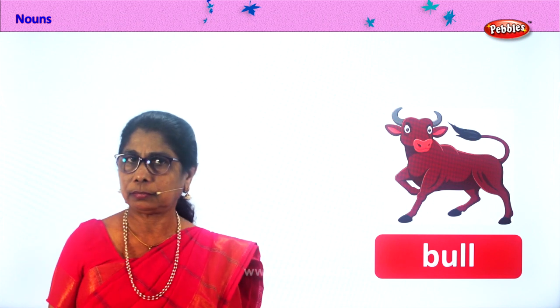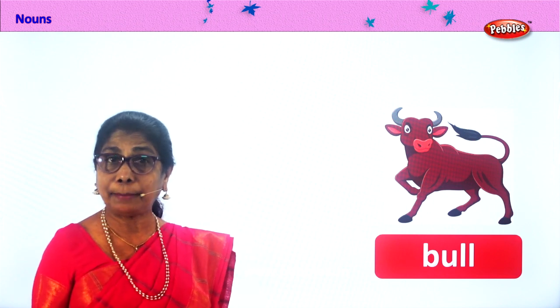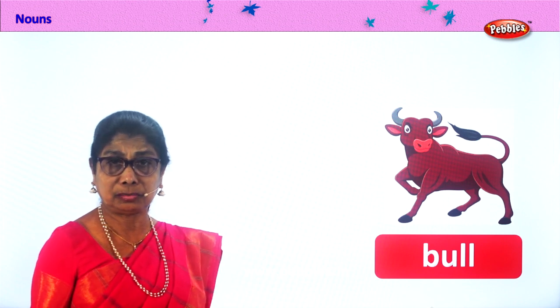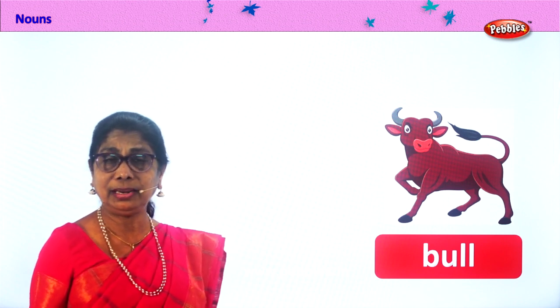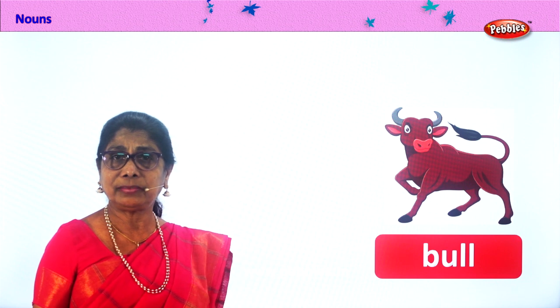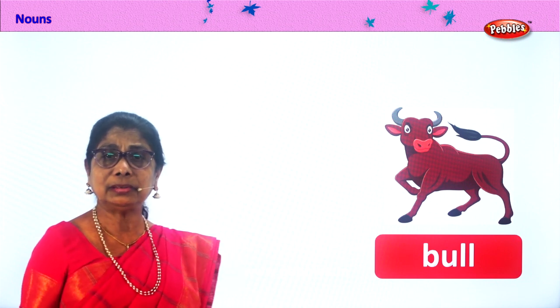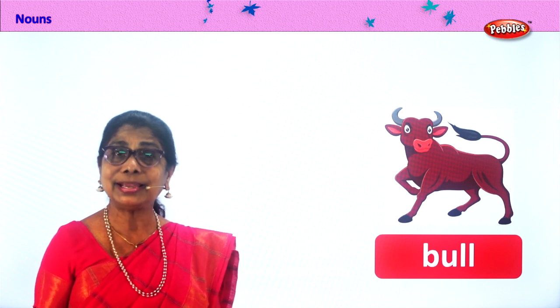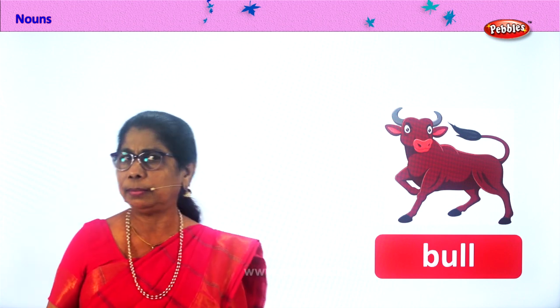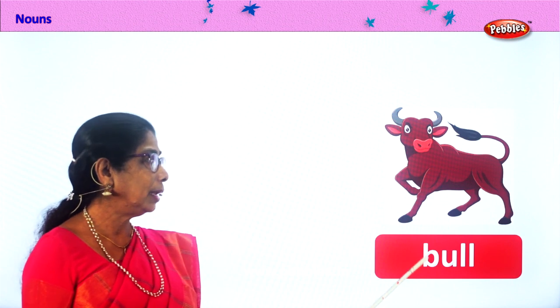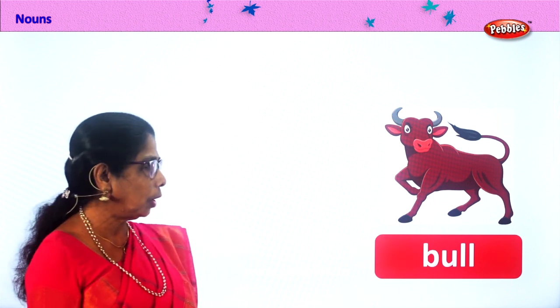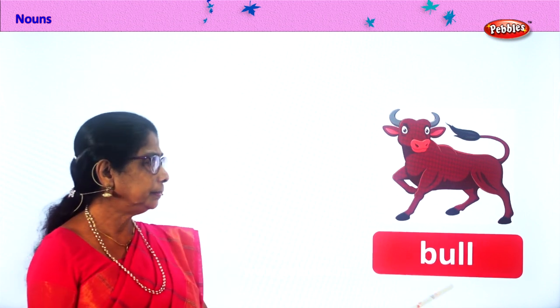Bull. It can be a huge black bull, brown bull. All bulls are common nouns. Alright? Where do you find them? Sometimes you keep them at home. Some are found in the forest. Huge, terrible bulls. Yes, common noun. The bull is a common noun, a name given to all bulls. Good. Let's go on.